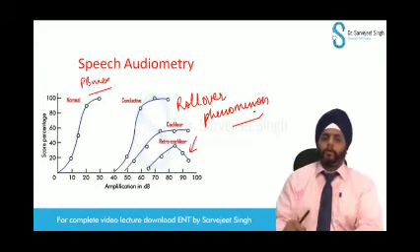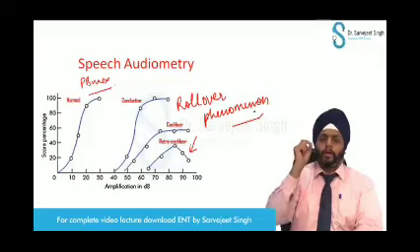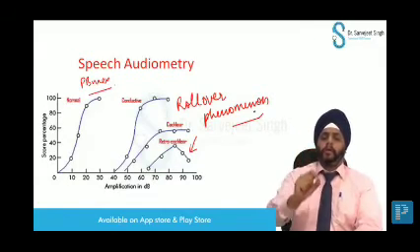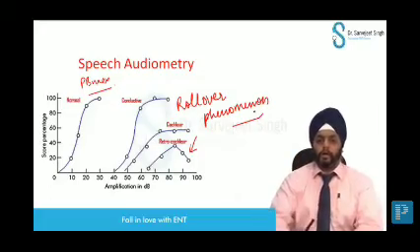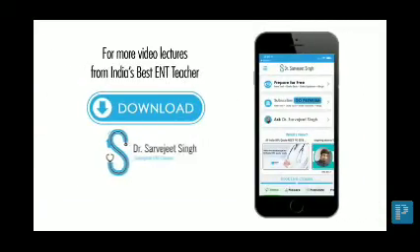This is known as the rollover phenomenon, and it is seen in retrocochlear hearing loss. So speech audiometry can be used to differentiate between cochlear and retrocochlear hearing loss.